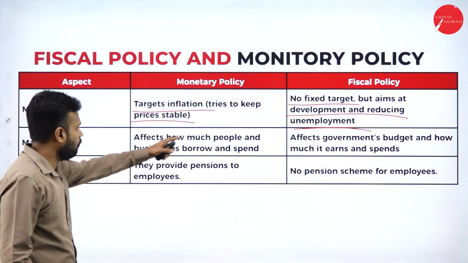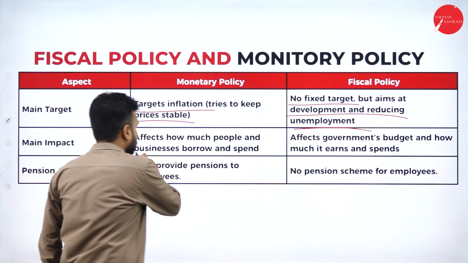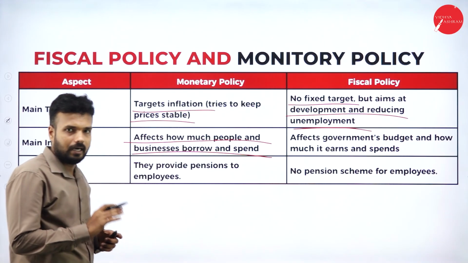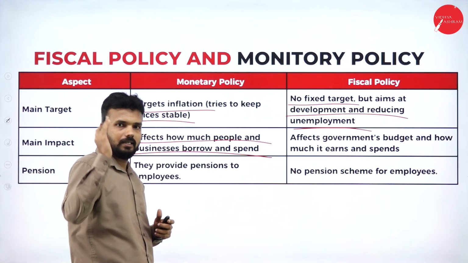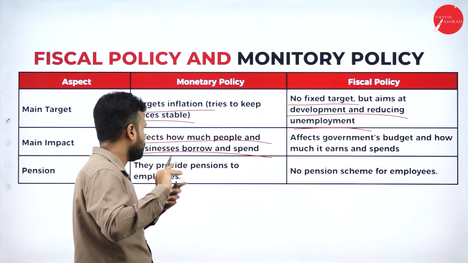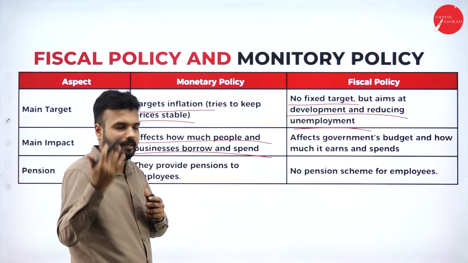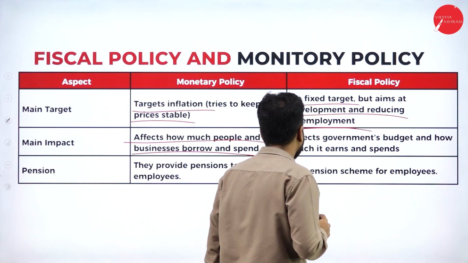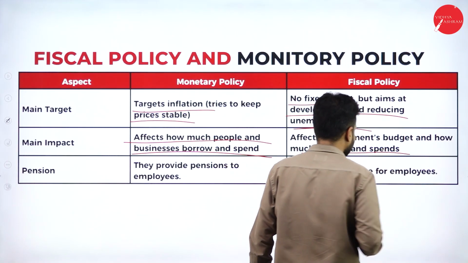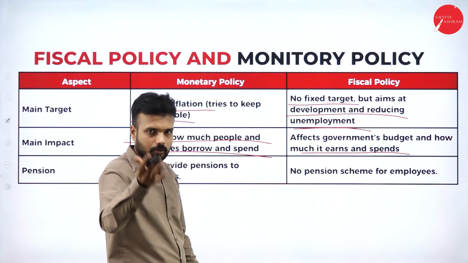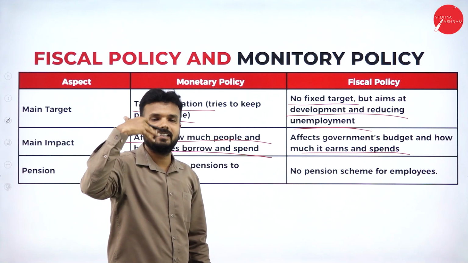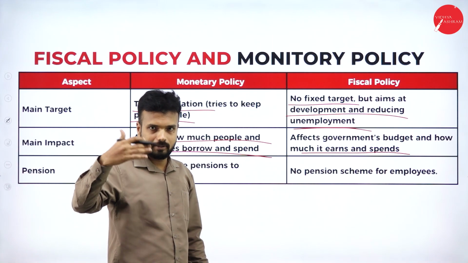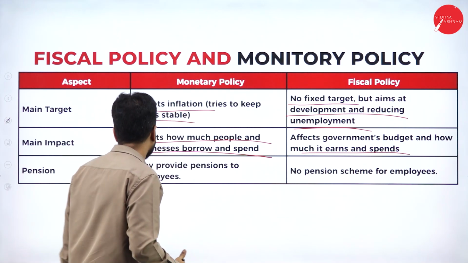Monetary policy affects how people and the business borrow, spend. Okay, so it is going to keep the account how the people are going to borrow the loan and how it is going to affect the economy and what is the spending pattern of the people. Fiscal policy affects the government budget and how much it earns and spends. So what is the total government earning, what is the income to the government through the tax, and what is the spending of the government to the development of the country or the economy.